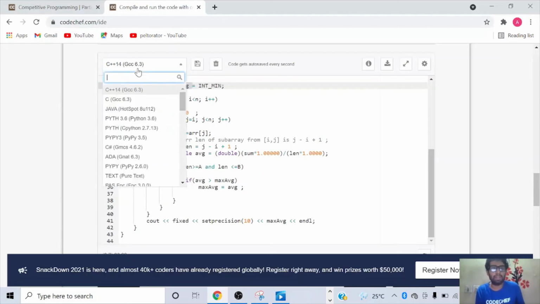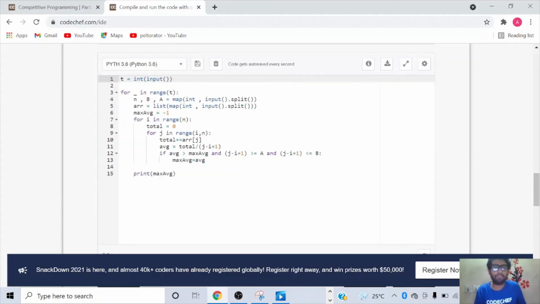Now let's look at the Python code for the same problem. The Python code is obviously much shorter. First we input N, B and A. Then we input our array. Before that, N, B and A are variables, so we can just use a map function to map all these space-separated inputs to int. The default separator or delimiter for the split function is space. So this is done. In the second line we do the same thing, mapping all the space-separated input into integers, but then we convert the whole thing to a list because we want to access it like a list.